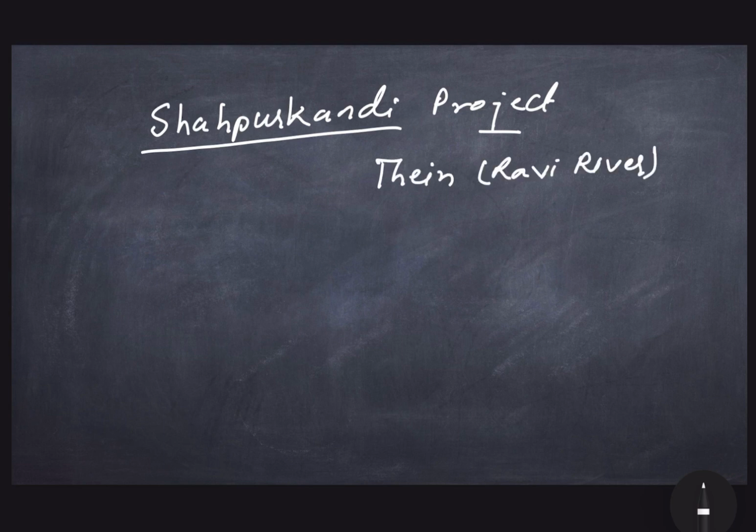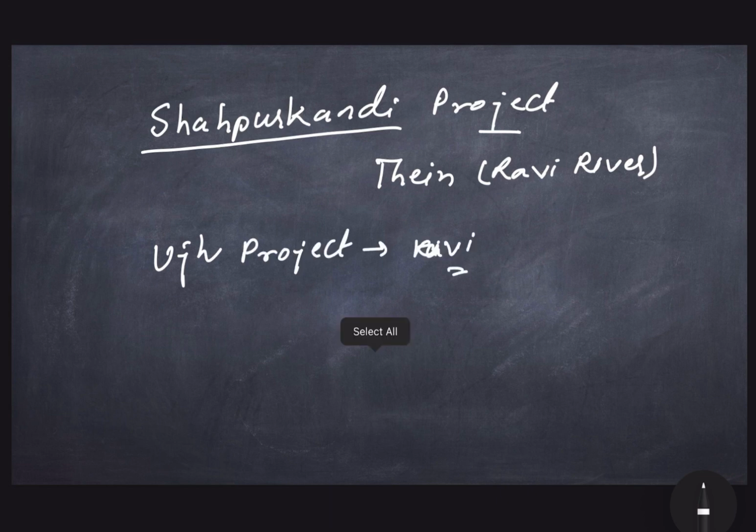on the Ravi River. Second was the Ujh Multi-Purpose Project, again water from the Ravi River. And third, the Ravi Byas link below Ujh by constructing a barrage across the river Ravi for diverting water through a tunnel linked to the Byas Basin. The government has declared these projects as national projects. These three projects will help India utilize its entire share of waters given under the Indus Water Treaty 1960. Before that, the water used to flow to Pakistan. But now India has decided that water will not flow from the rivers that are for exclusive use of India.